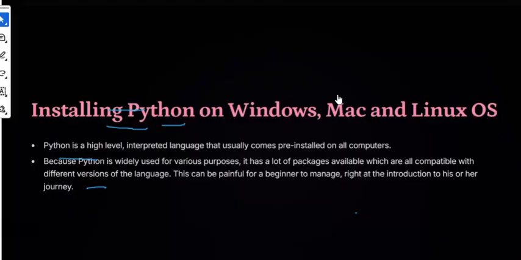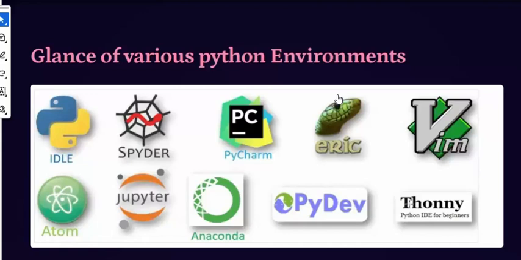So now it's all about Python installation. We will see the live Python installation in a while. But before I install in front of you, let us understand what options are available. It is a high-level interpreted language that comes pre-installed on every computer. But for that, I need to use a certain setup. Python is very widely available since it serves different purposes for different users. There are huge libraries and it is really difficult, or I can say challenging and painful, for a beginner to manage if you install core Python. Rather than installing core Python, what everyone suggests, and I also suggest, is that you go for the Anaconda installation.